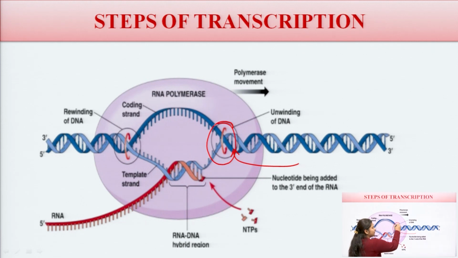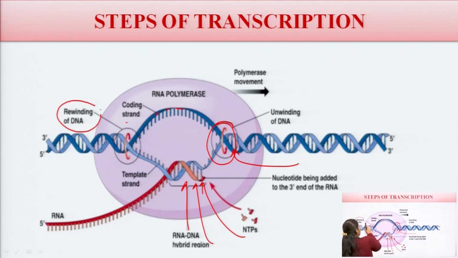So there is an uncoiling or unwinding of the DNA, and the new proteins are added. The new proteins bind to the surface and to their bases, and when the coding of the coding strand is completed, they rewind, they recoil again. So this is the process of transcription.